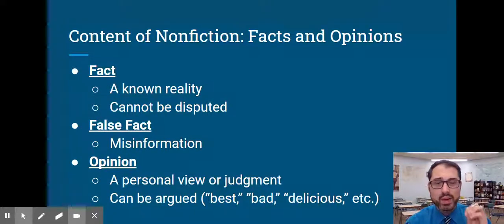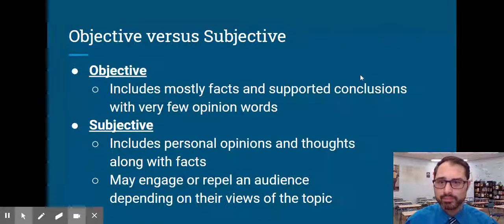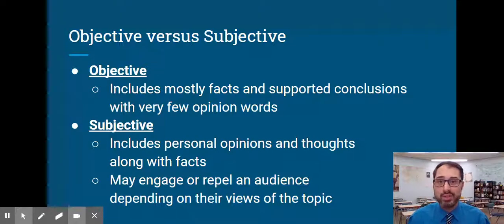So we have facts, things that we know and cannot be disputed and that can be counted and verified. False facts, when we misspeak or intentionally lie, and opinions, when we use our own personal feelings or judgments on an event. But then we get these two words, objective versus subjective. When something is objective, it includes mostly facts. Think of the O of objective as no opinion, kind of like third person objective point of view. There's no opinions, no thoughts.